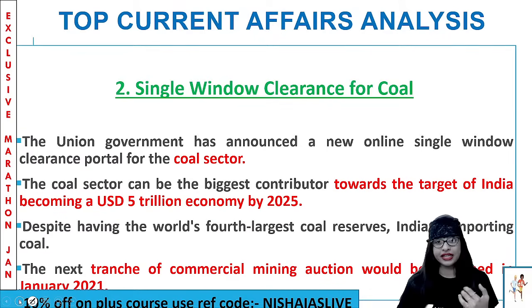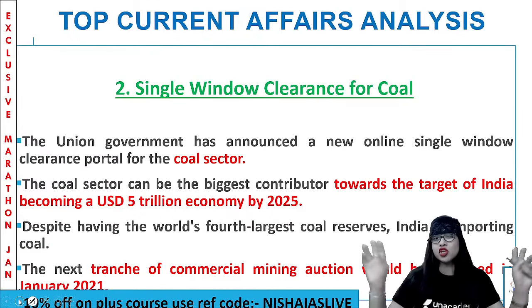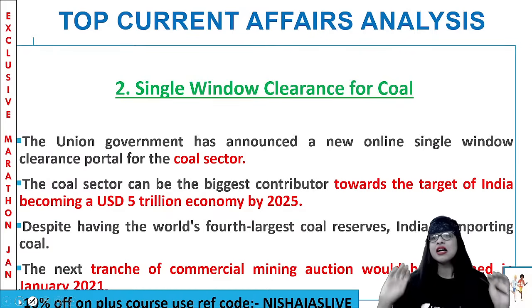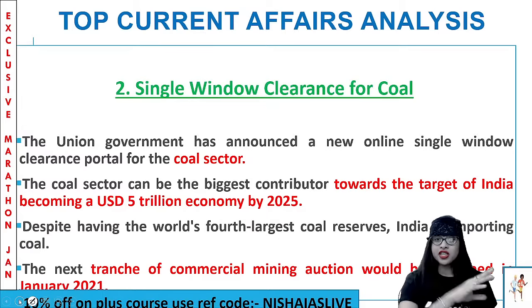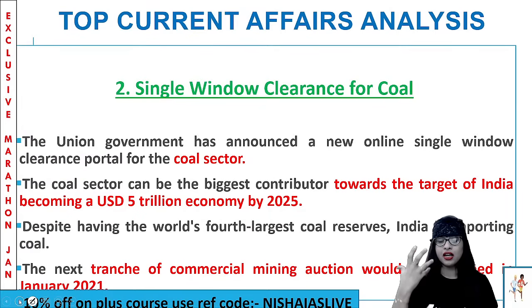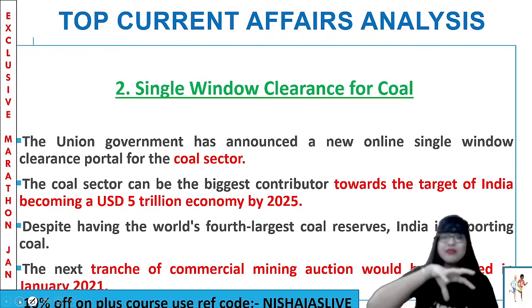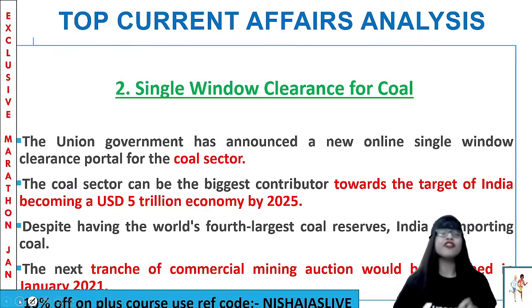For which sector? Coal sector. And we all know that we cannot even think of avoiding the coal sector because it can be the biggest contributor towards the target of India becoming a US $5 trillion economy by the year 2025. If you see the previous year's economic survey, it said our goal is to become a $5 trillion economy by 2025. If you want to attain that goal, the coal sector is an important factor as a whole. So we have to focus more on its development and maintenance.